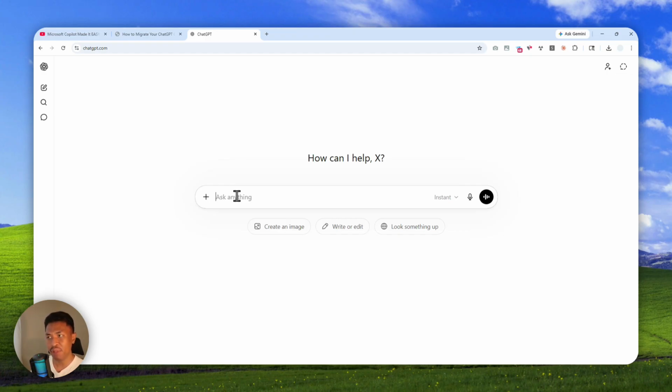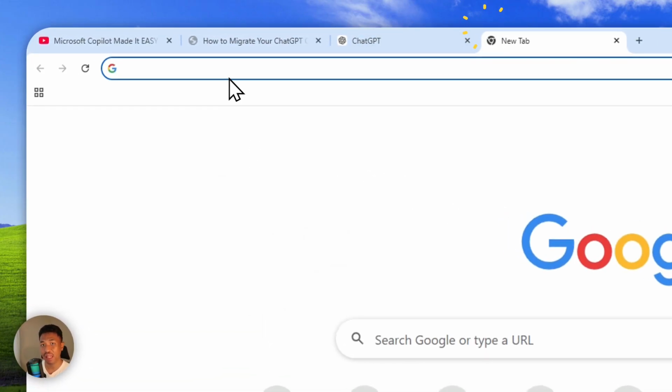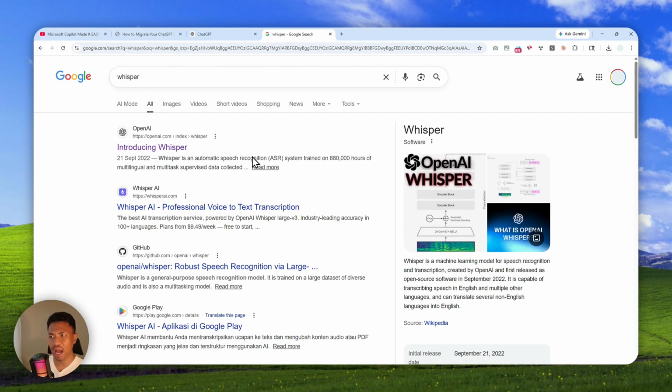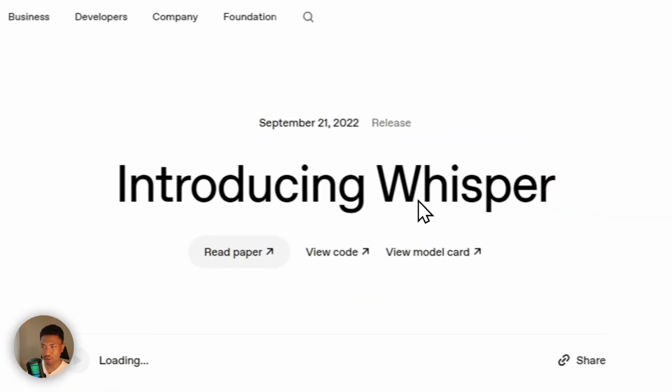But they do have the incentive to not do that because a very long audio or video file is very expensive to run, and there is a good chance that you will only get maybe half of the actual spoken words in the content. So instead, it's recommended to use a local AI model like Whisper that is able to process audio or video files, no matter the size, locally on your computer.